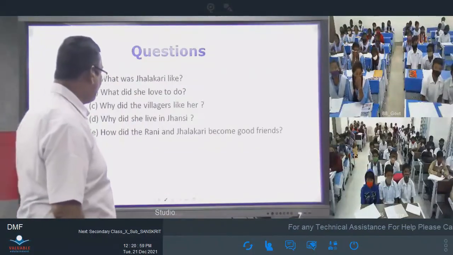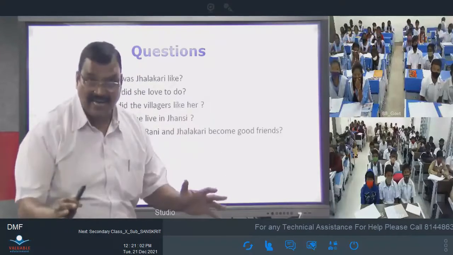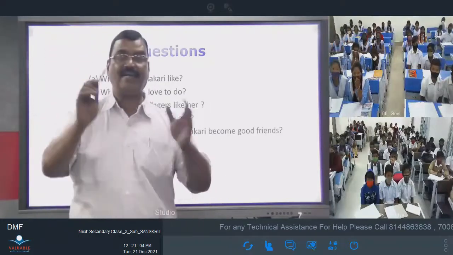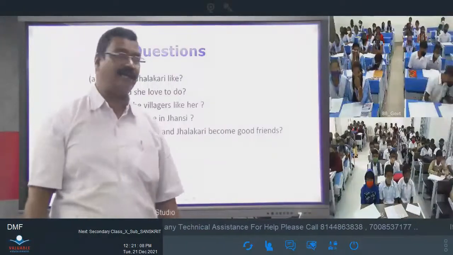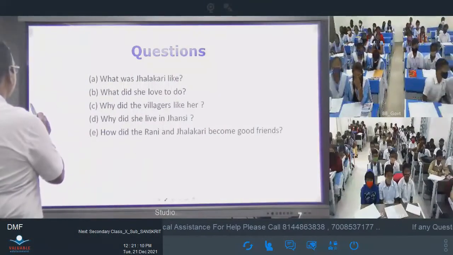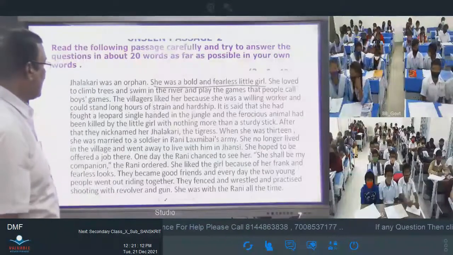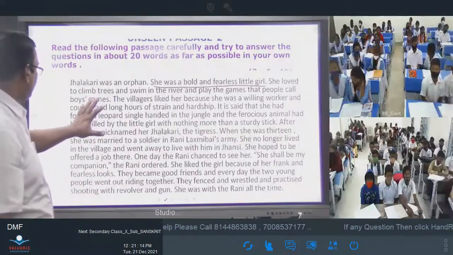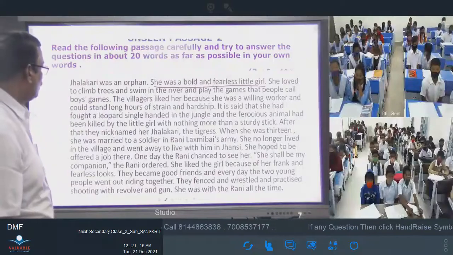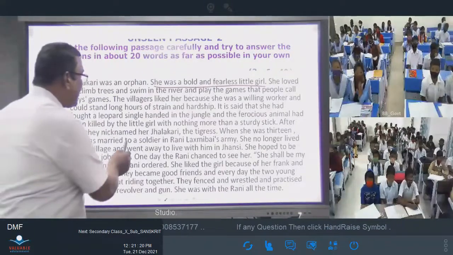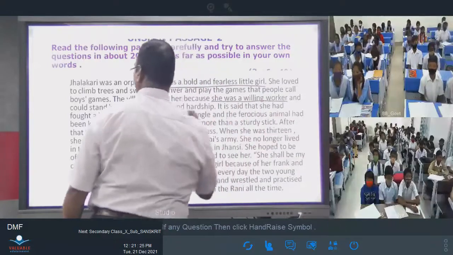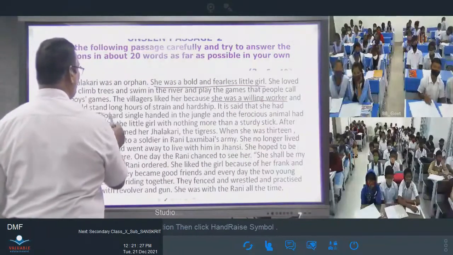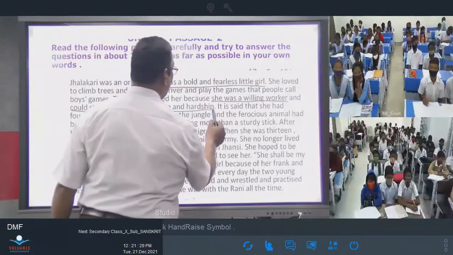Third, why did the villagers like her? So the villagers, why did they like her? To find that, again you have to go to the paragraph. For the third question, again you have to go to the paragraph. The villagers liked her because she was a willing worker and could stand long hours of strain and hardship.